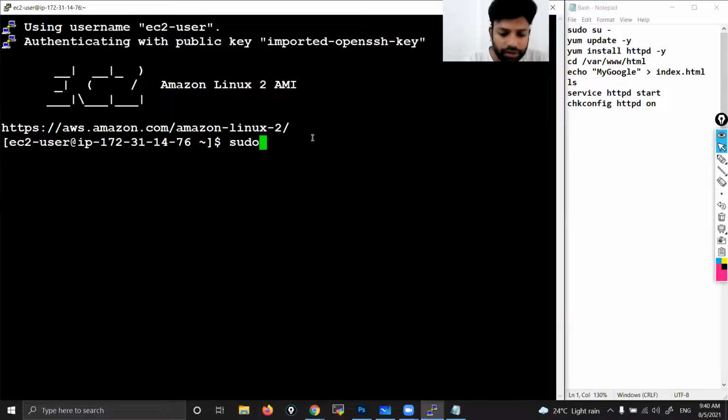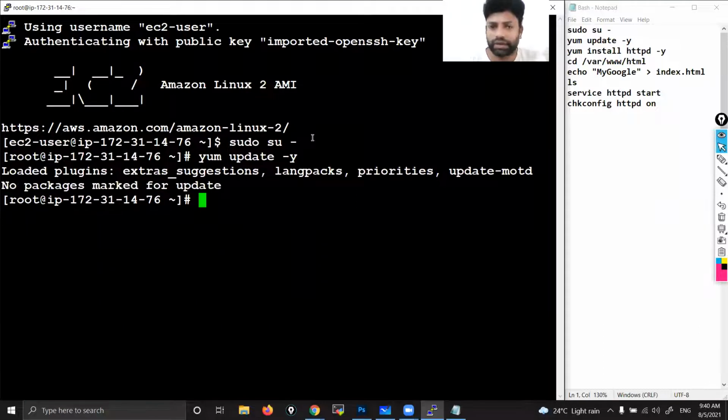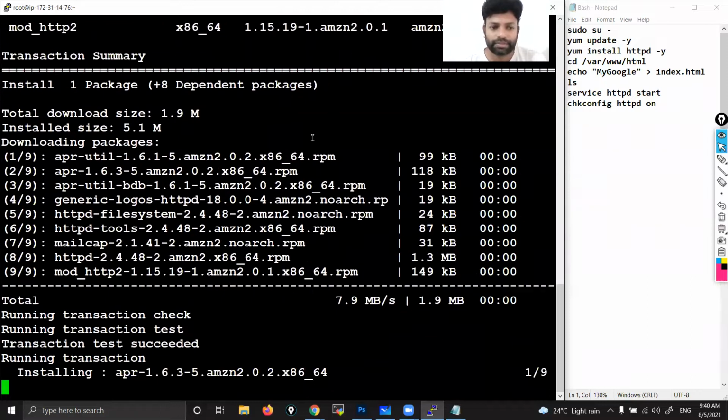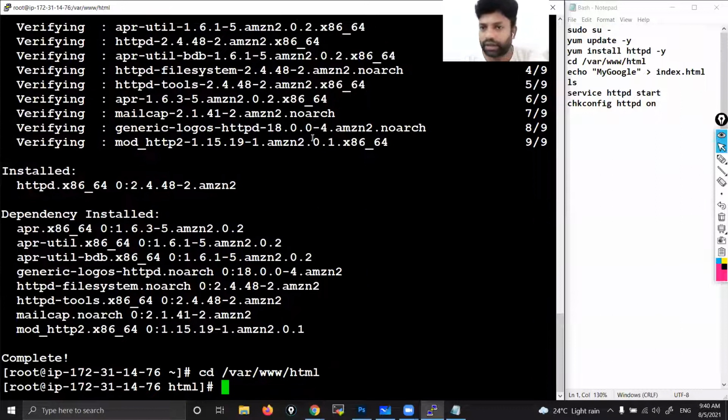So first one, sudo su minus to become a root user. Then yum update -y to get all updates if updates are not there. Then we have to install the web package, yum install httpd -y, so that it will install the package. Done. Then we need to go inside the directory, cd /var/www/html. I entered inside the directory.